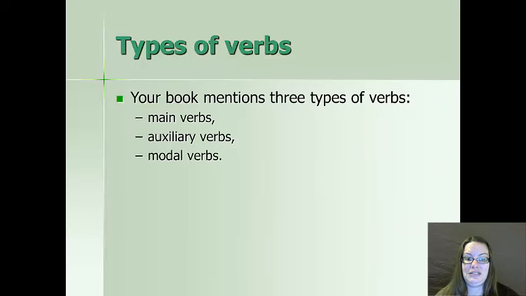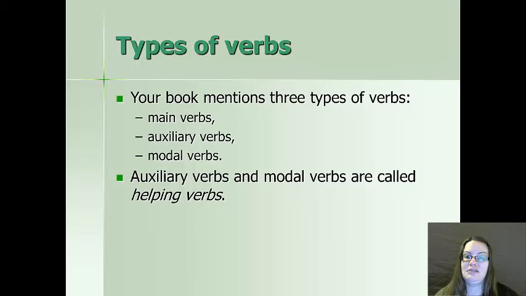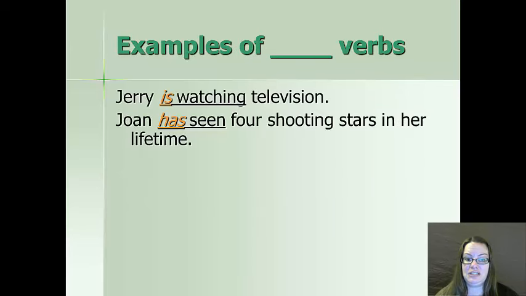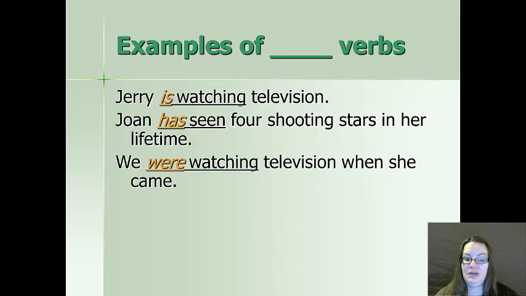Our book mentions three types of verbs: main verbs, auxiliary verbs, and modal verbs. Auxiliary verbs and modal verbs are called helping verbs. Okay, so look at these examples here. Jerry is watching television. Joan has seen 4 shooting stars in her lifetime. We were watching television when she came.